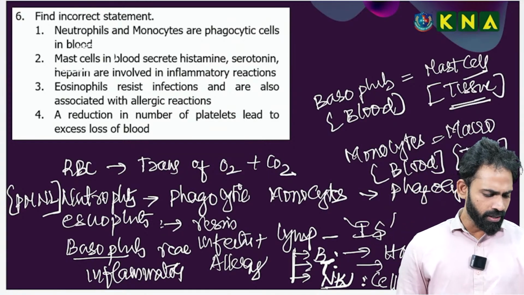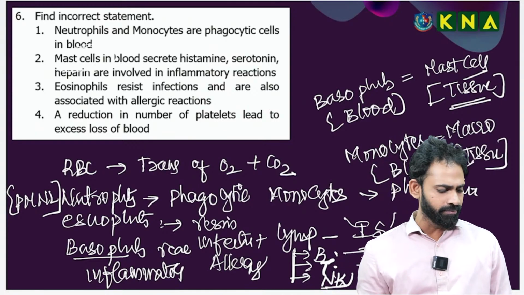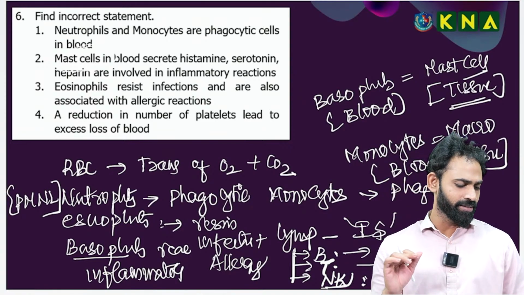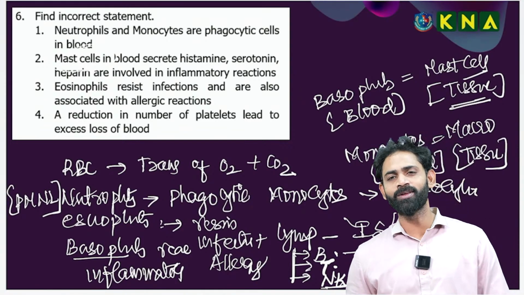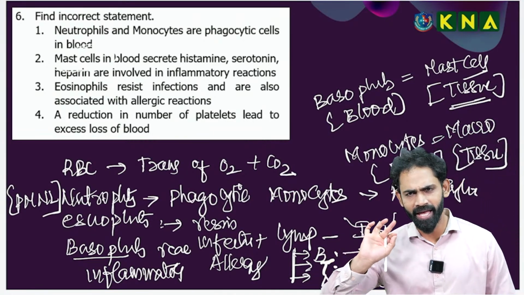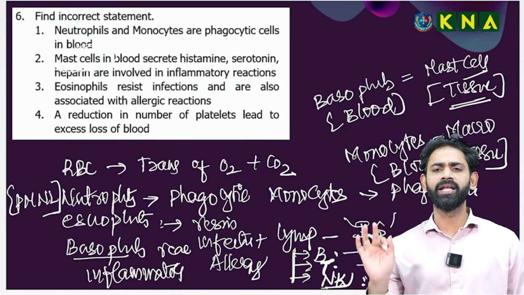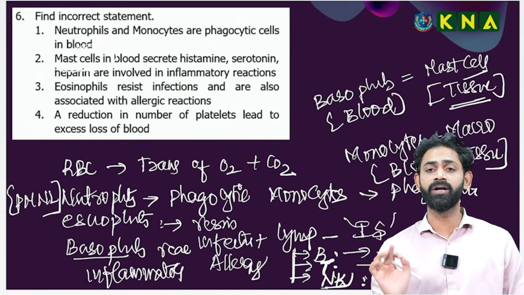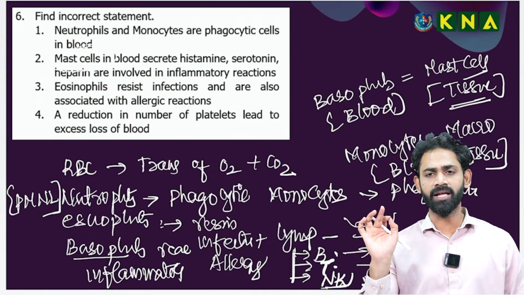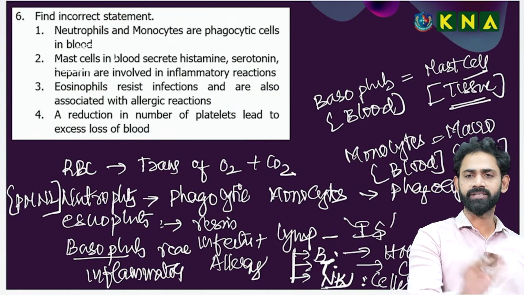That's good. It's not only in the areolar tissue, madam. Mast cells in the areolar tissue is good, but these mast cells are not only present in the areolar tissue. They are present in every tissue. Wherever in our body, other than the blood, an inflammation reaction is occurring, wherever histamine and serotonin is being released in the tissue, that is produced by the mast cells.